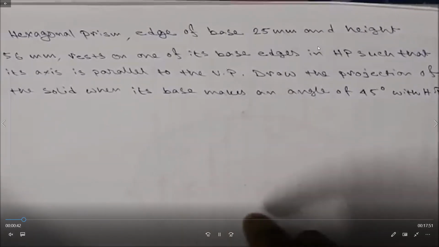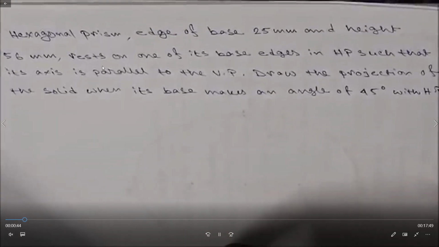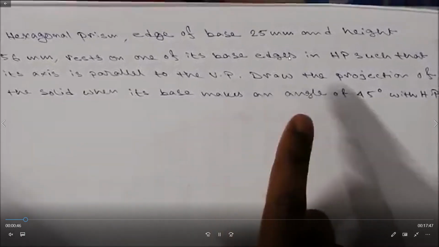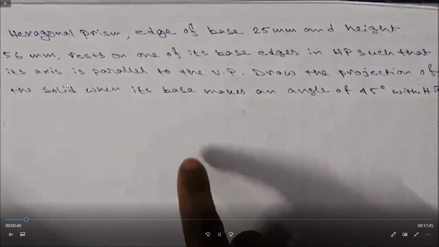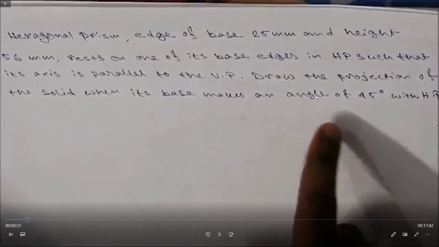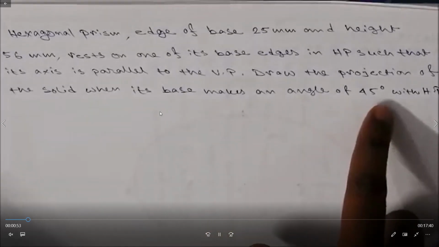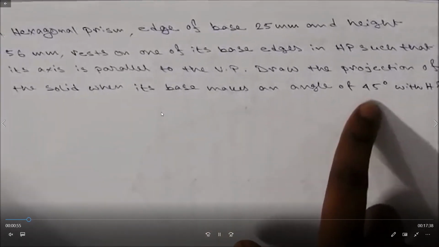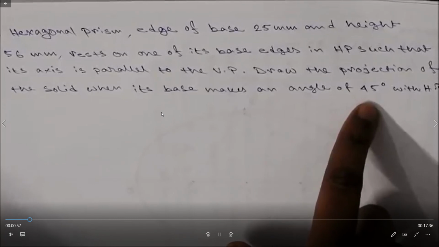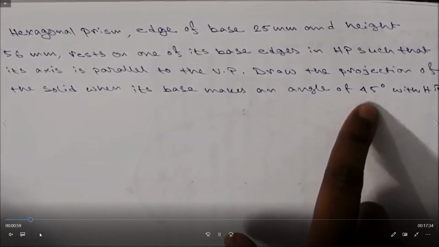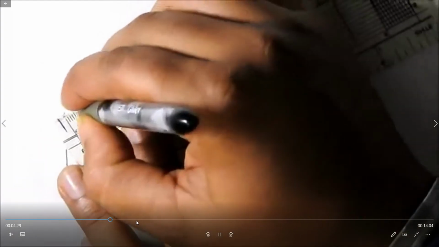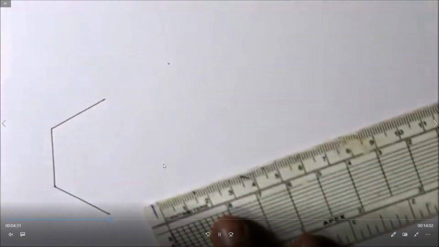Length is 25 mm and height 56 mm, resting on one of its base edges in the HP such that its axis is parallel to VP. Draw the projections of the solid when its base makes an angle of 45 degrees with HP. In this position, first we draw one reference line XY, and then the top view is the hexagon.